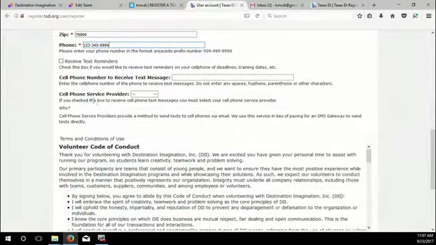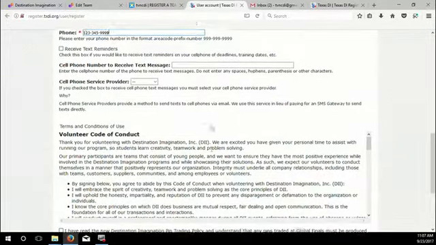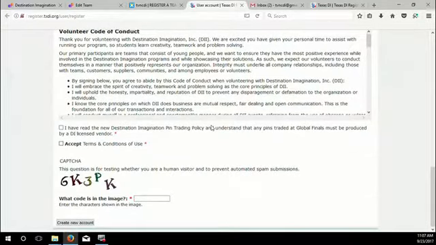I'm not going to sign up for text reminders. We've never used this, but if you want to go ahead and put that in case we ever do need to. There's a volunteer code of conduct that you accept, and there's also an agreement to read the Destination Imagination pin trading policy. So we're going to check both of those boxes and enter this code and create new account.